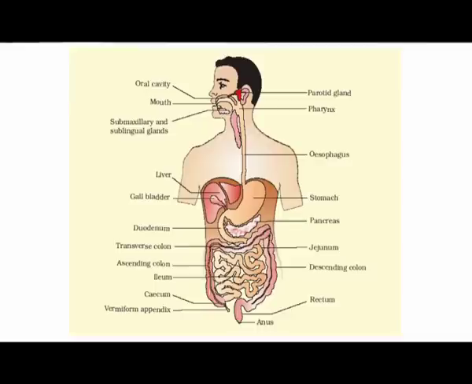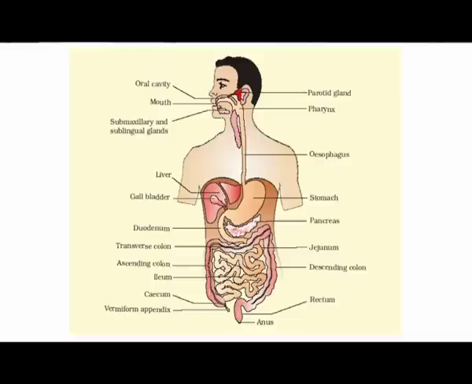And then the broken food particles, once they are smaller than the size of the oesophagus, transfer through the oesophagus into the stomach.